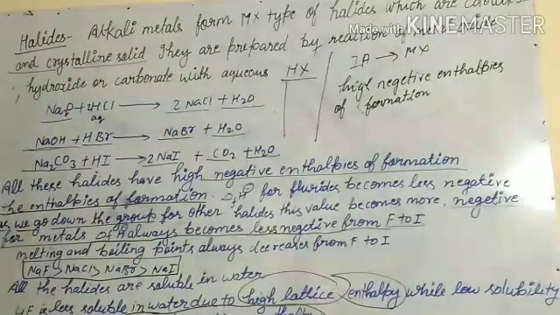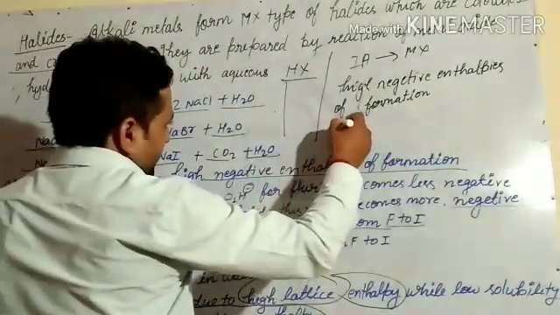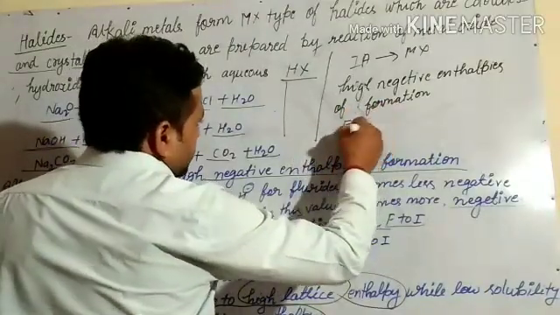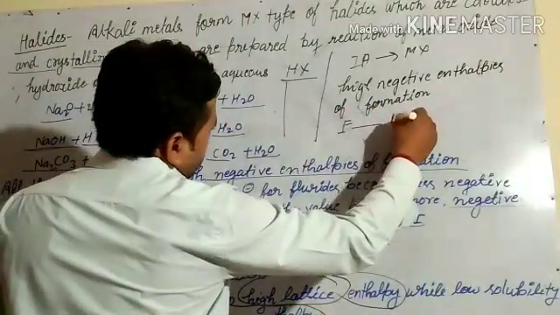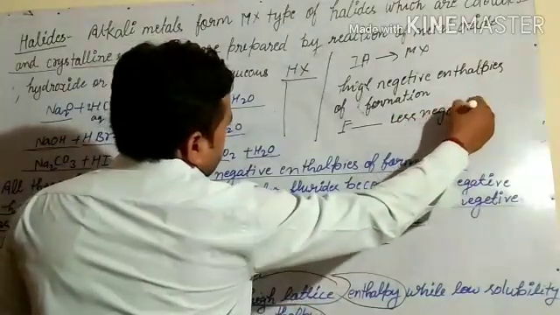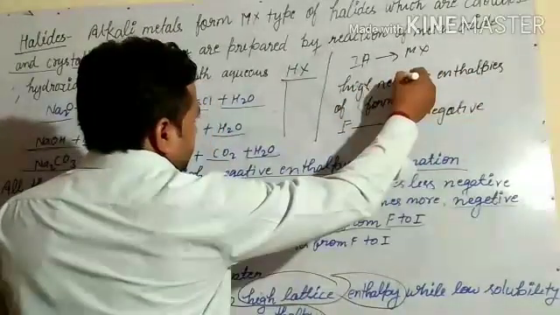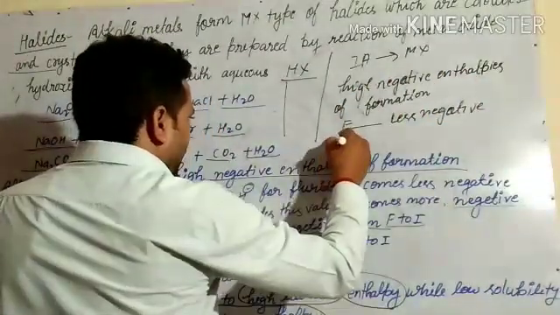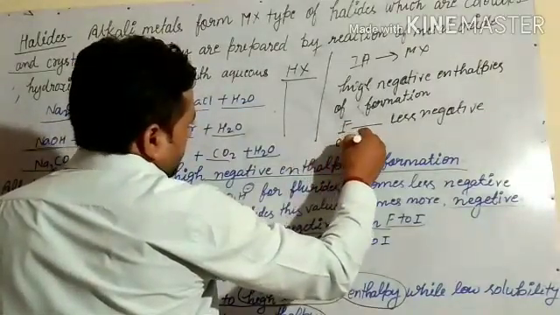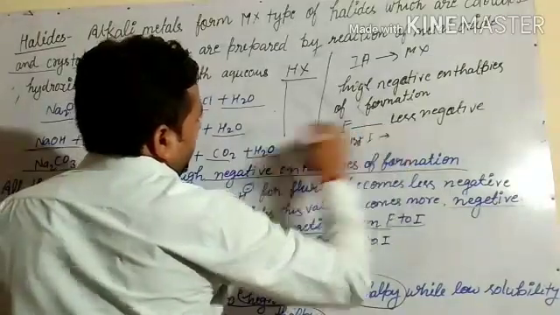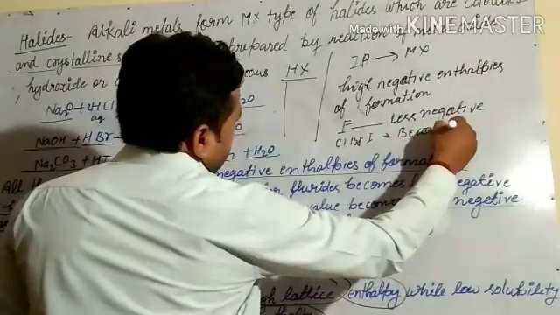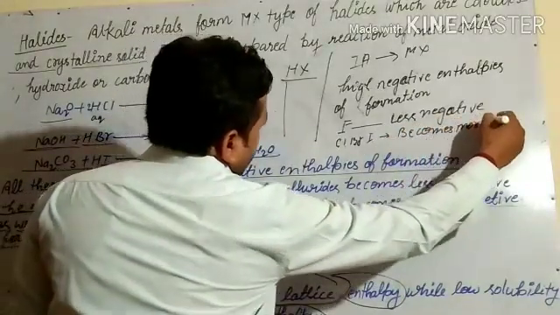And the enthalpy of formation of fluoride becomes less negative, while for chloride, bromide and iodide it becomes more negative.